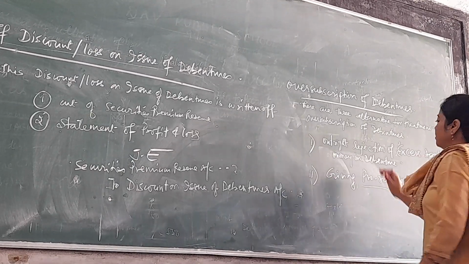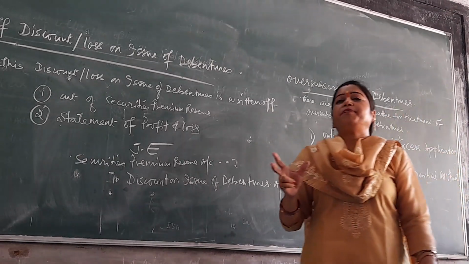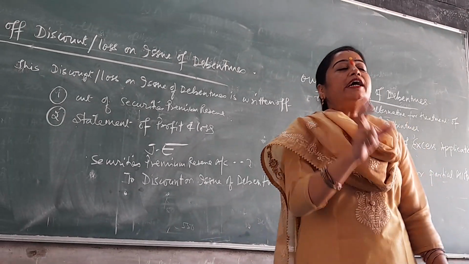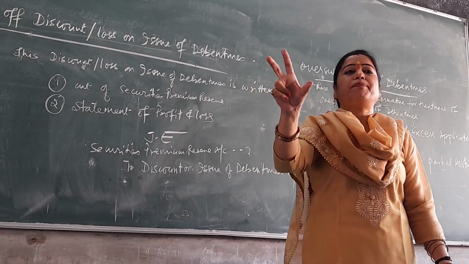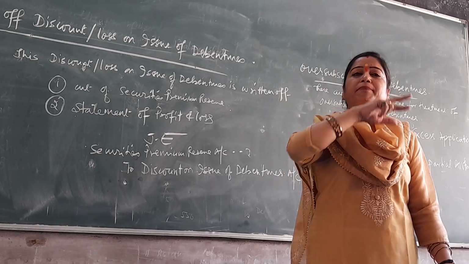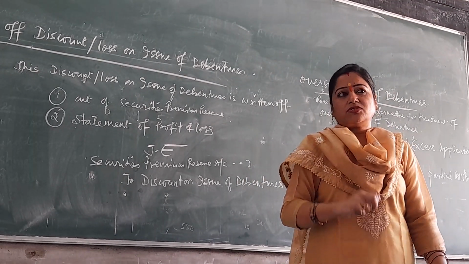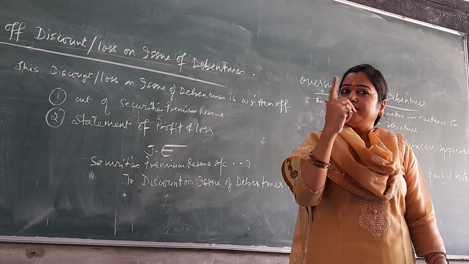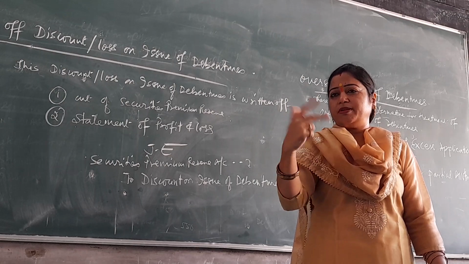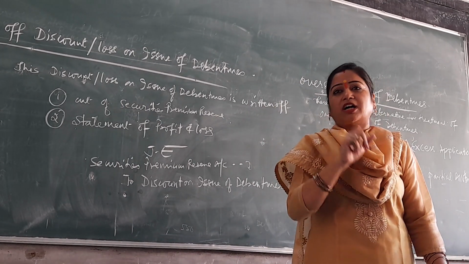Now, let me give you some examples. Suppose a company issues 8,000 9% debentures of ₹100 each to the public, and the public applies for 10,000 debentures. So here, the issued amount is 8,000 9% debentures of ₹100 each, and applied for by the public is 10,000 debentures.